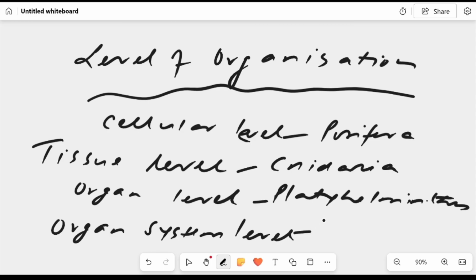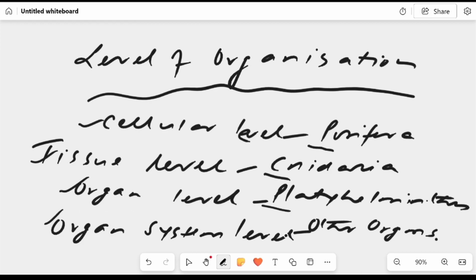And organ system level is found after Platyhelminthes in all other organisms. So we have the levels of organization: cellular level is found in Porifera, tissue level in Cnidaria, organ level in Platyhelminthes or flatworms, and organ system level in other organisms after Platyhelminthes.